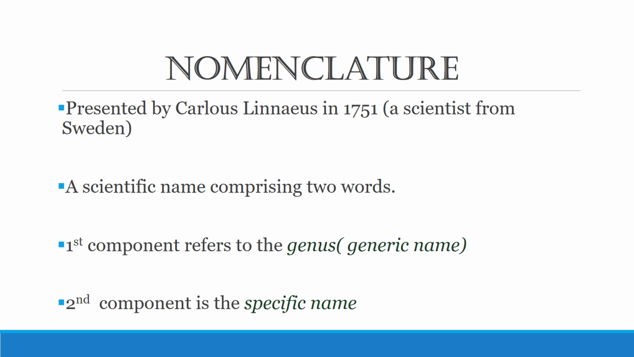According to him, the name of an organism comprises two words. The first is the genus name and the second is the species name. By combining these two classifications, we assign two names to a particular organism that has been discovered.